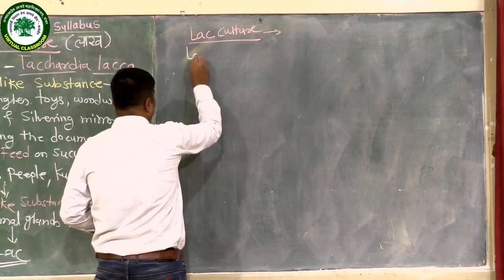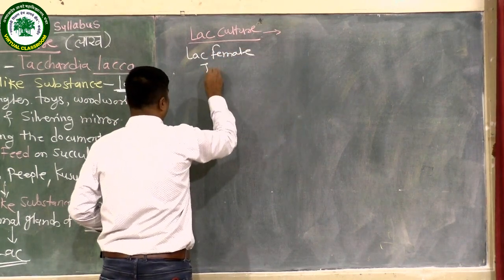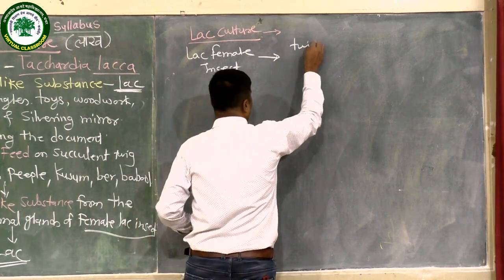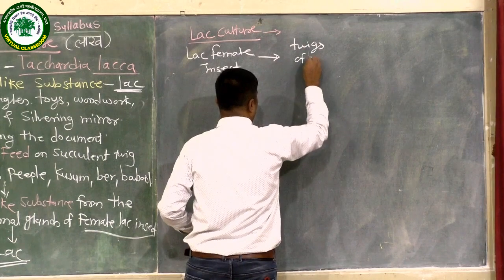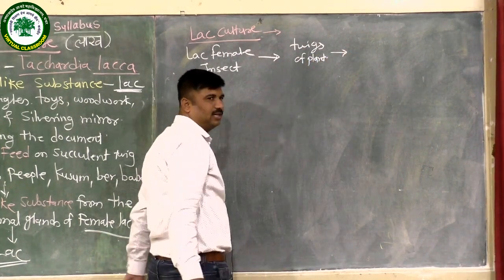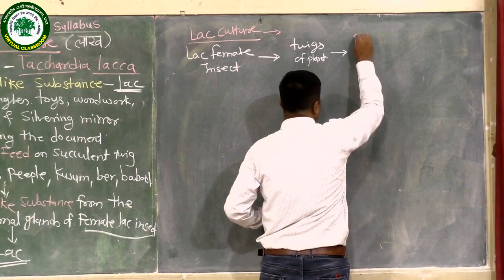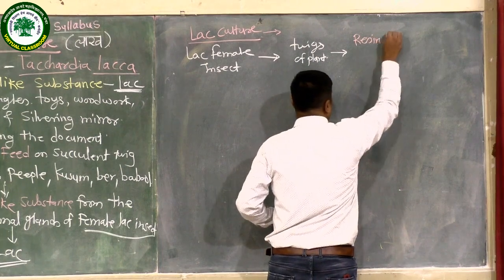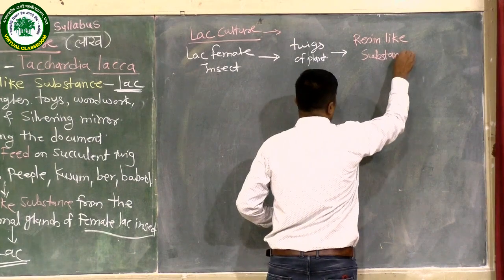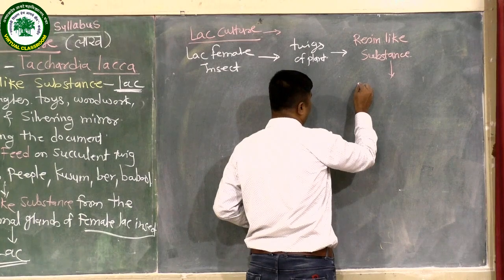Then the female lac insect feeds on twigs of plants like pipal, palas, babul, ber, etc. And it produces a resin-like substance. When this substance comes in contact with air, it hardens.